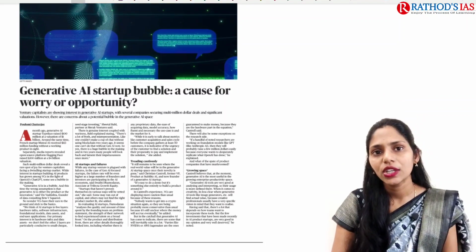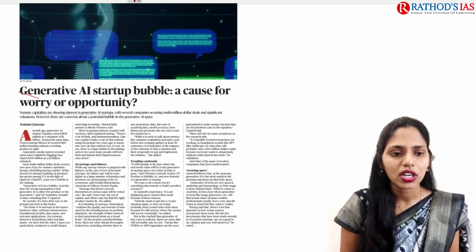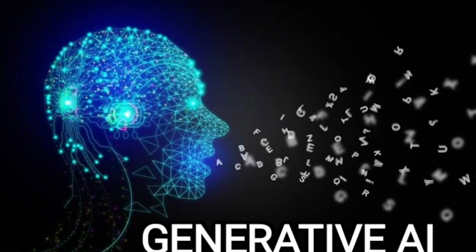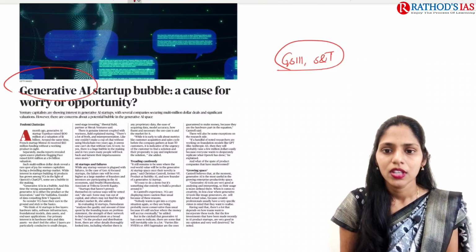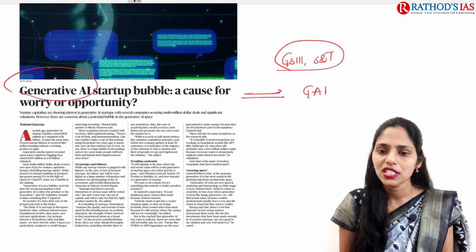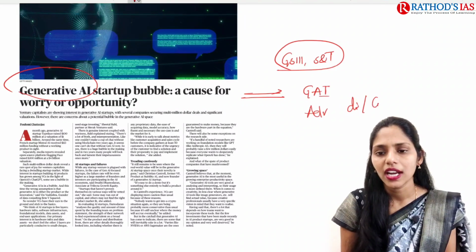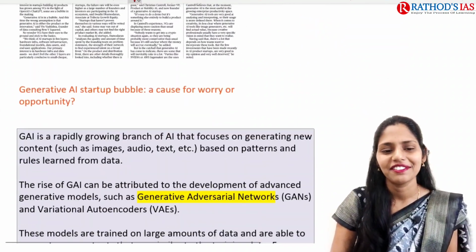It is about the generative artificial intelligence startup bubble. Here you have to understand what generative artificial intelligence is, and this topic is important for your GS paper 3 under science and technology. You need to understand what generative AI is, what the advantages are, and what the disadvantages or concerns are. Nothing less, nothing more. This is more than enough.